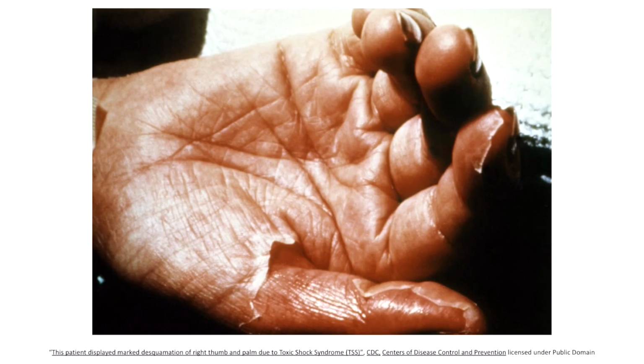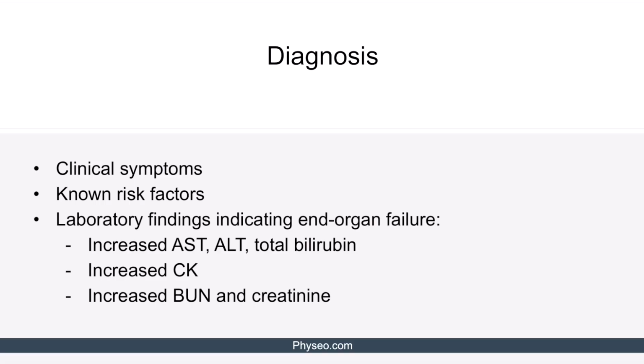Here is an image of a patient with toxic shock syndrome. Hopefully you can appreciate this desquamating rash, which we can see on her hand. The diagnosis of toxic shock syndrome is based on the combination of clinical symptoms, known risk factors like vaginal tampon use, nasal or wound packing, and the laboratory findings indicating end organ failure.